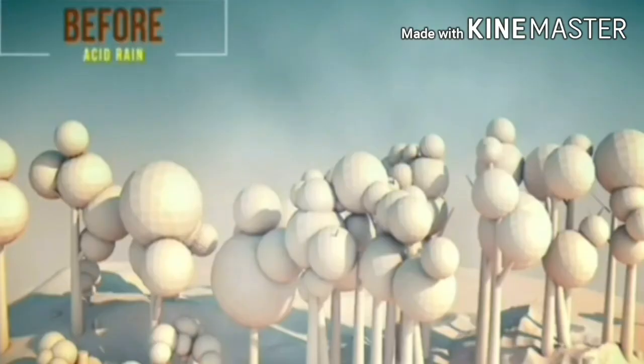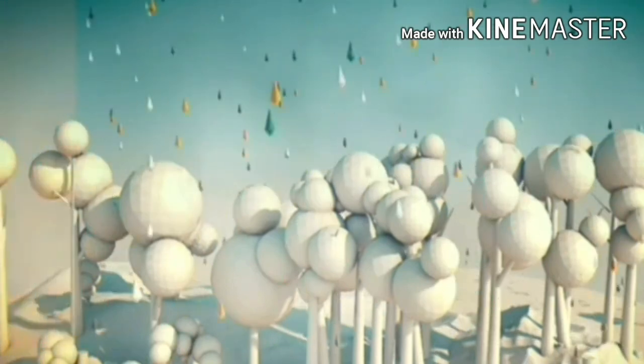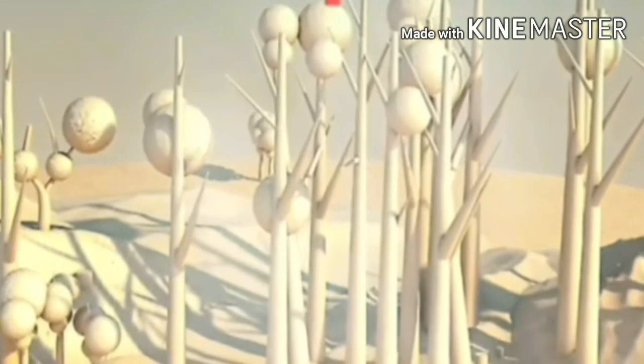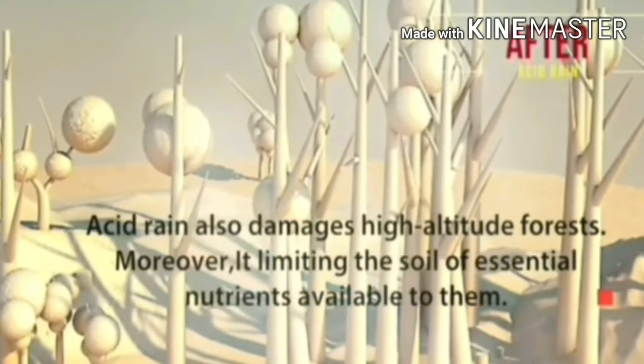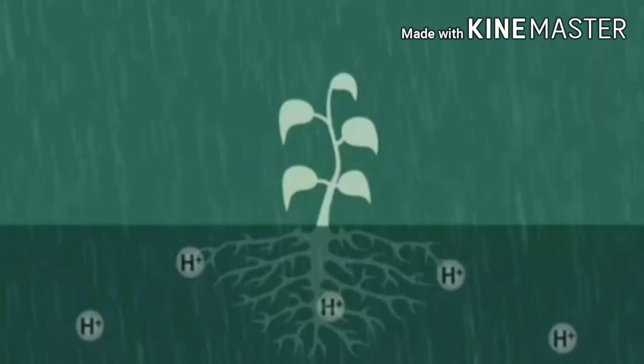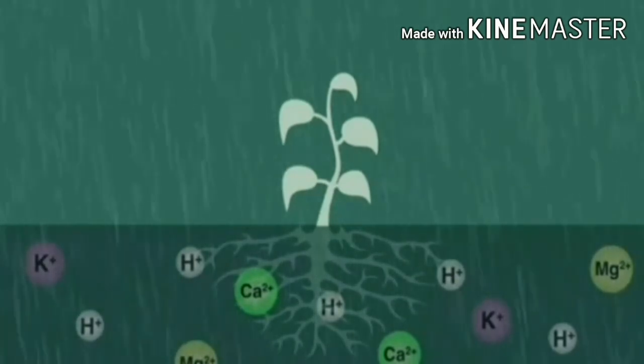Acid rain is harmful for agriculture, trees and plants as it dissolves and washes away nutrients needed for their growth. It causes respiratory ailments in human beings and animals. Acid rain also damages high altitude forests. Moreover, it limits the soil of essential nutrients available to them.